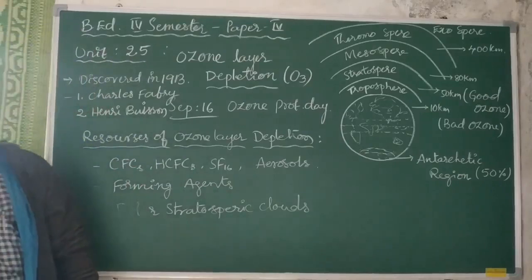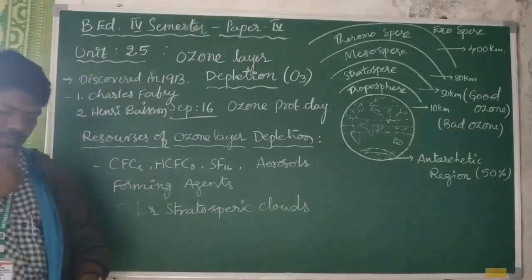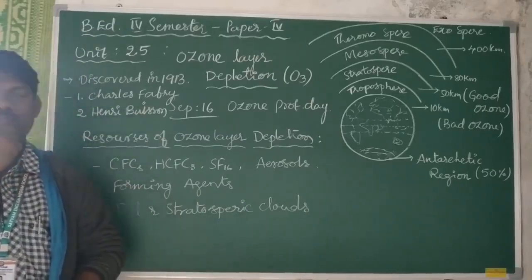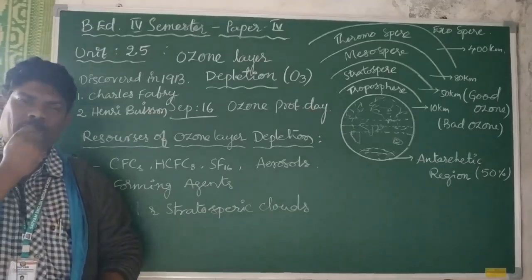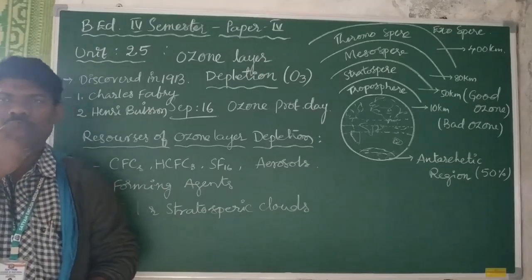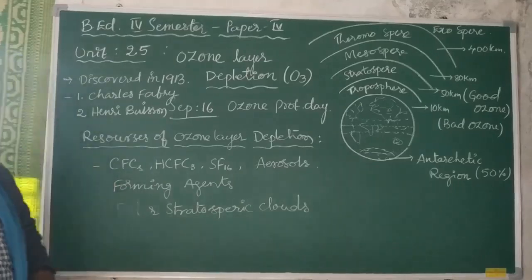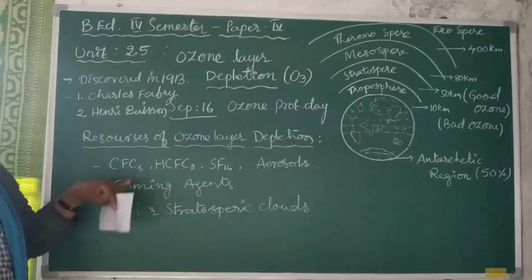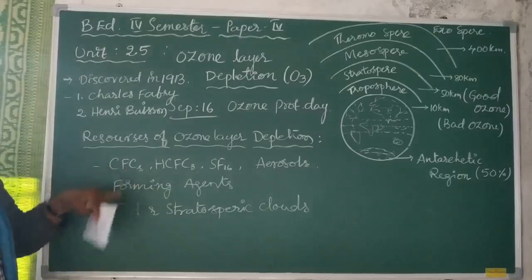These gases are produced by the industries, and discarded refrigerators and other related gases are also responsible for the release of these chlorofluorocarbons. So slowly these gases move towards the troposphere. There these gases produce the free atoms of chlorine, fluorine and carbon.